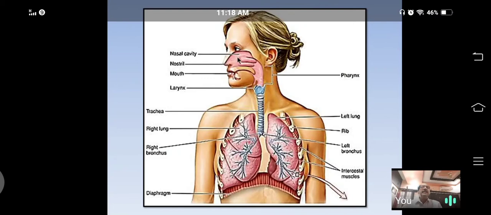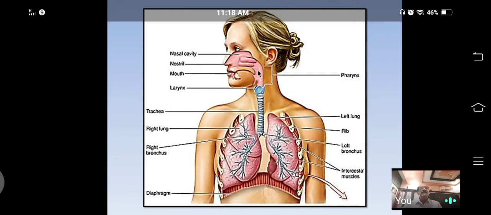Then this nasal passage opens behind into a small chamber called the pharynx. I already said about the pharynx when I explained the digestive system, because the pharynx is the common passage for both the digestive system as well as the respiratory system.